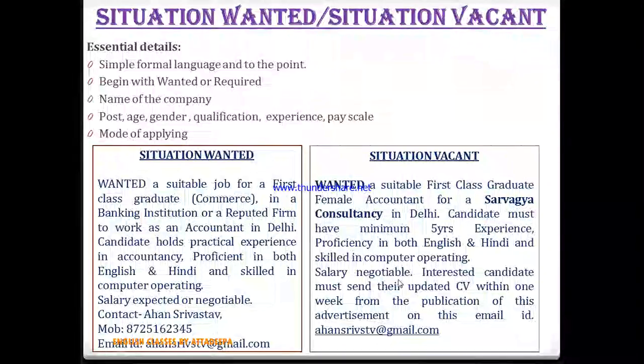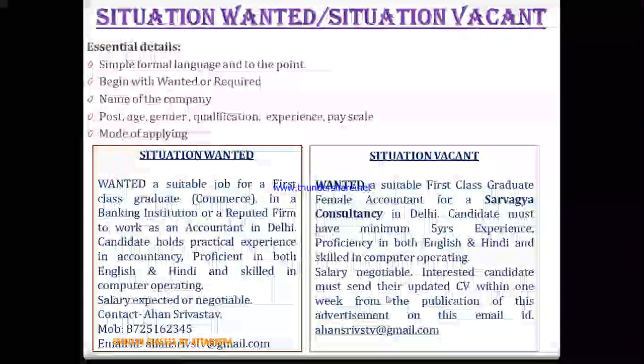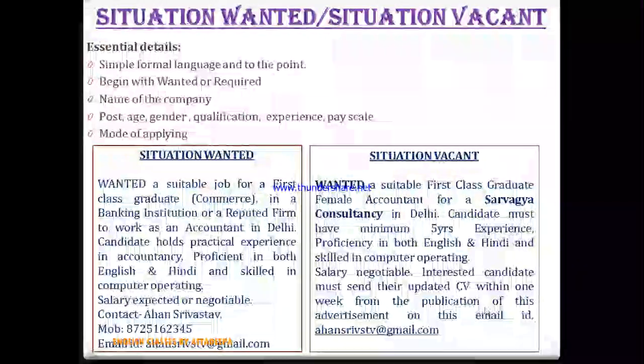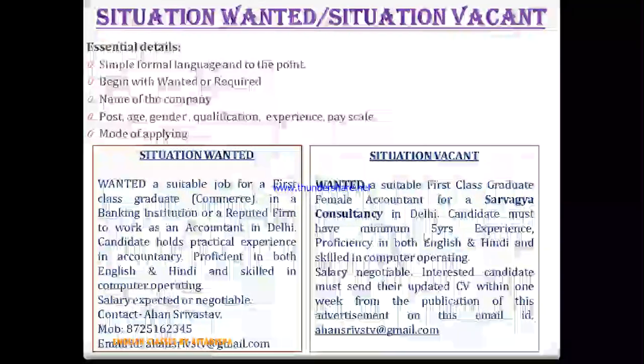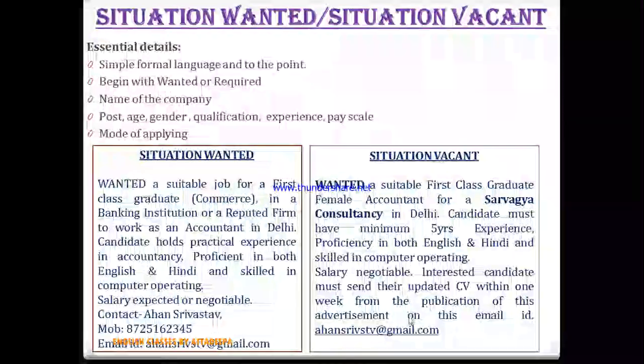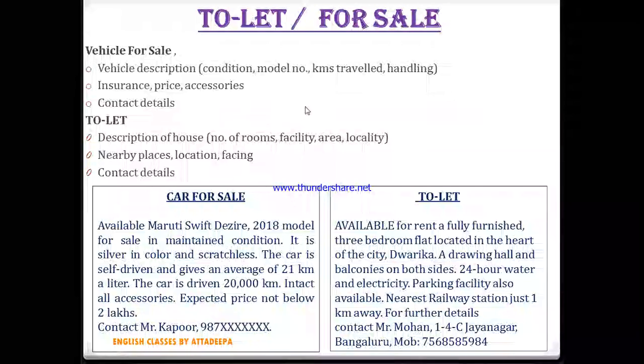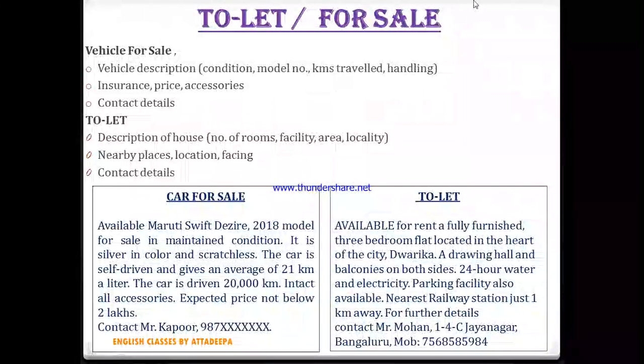Then salary is negotiable. The interested candidate must send their updated CV within 1 week from the publication of this advertisement on this email ID. So this email ID is the organization's email ID. So whosoever wants to apply, an eligible candidate can apply through email ID, sending their updated CV, right? So further we'll see the other advertisement, that is to let and for sale. So these are two different categories.